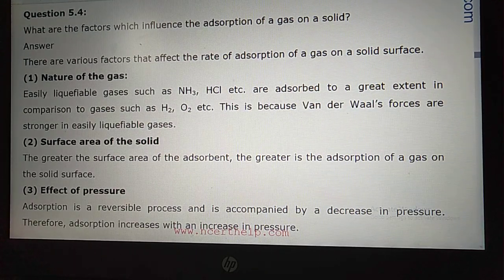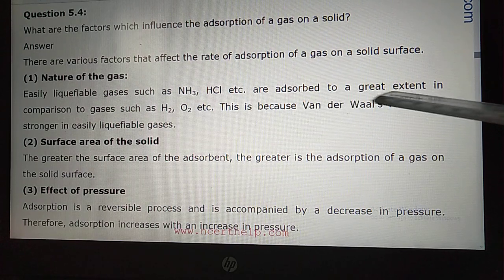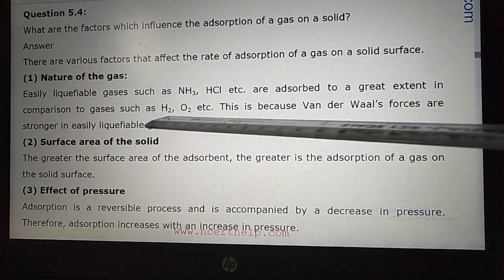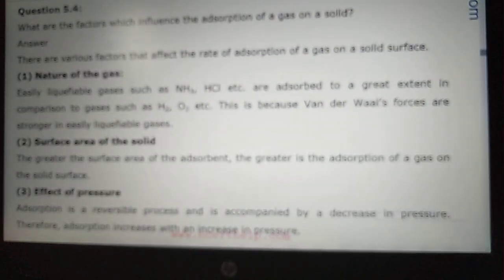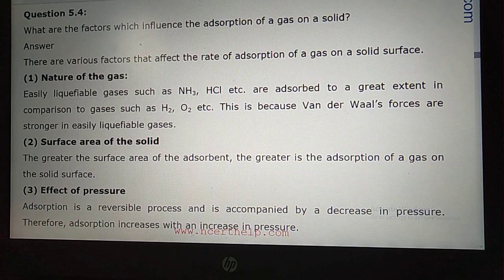Okay, if you are talking about adsorption, students, those gases which are easily liquefiable, that can be converted into liquid, are adsorbed to a great extent in comparison to gases such as H2, O2, etc. Hydrogen and oxygen cannot be liquefied easily, so they are less adsorbed.